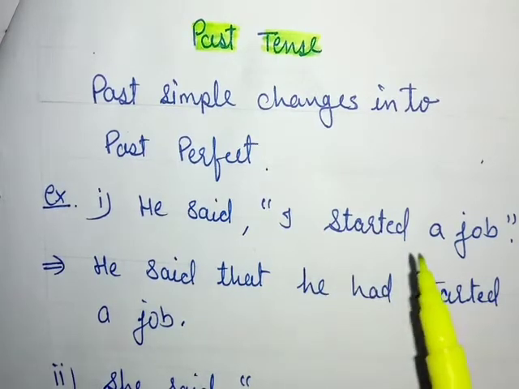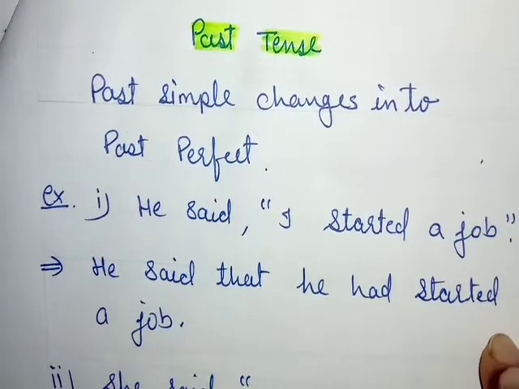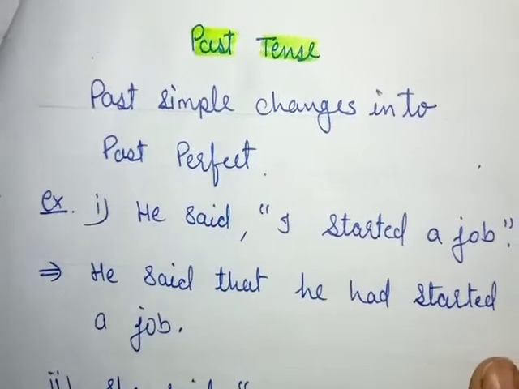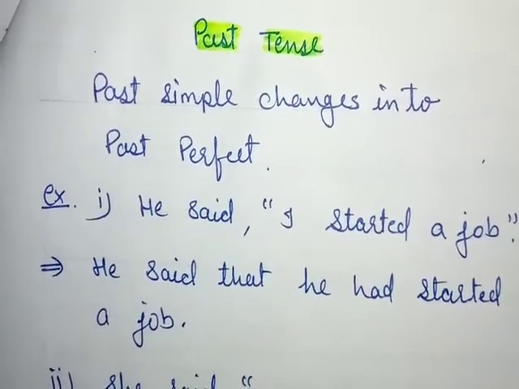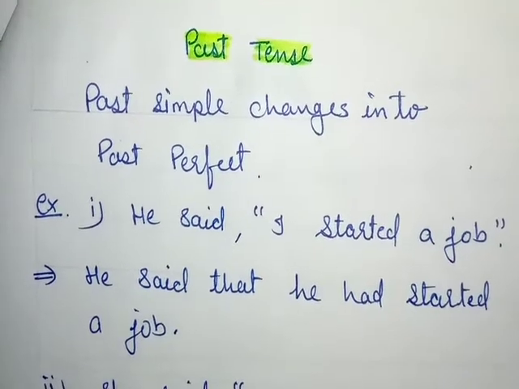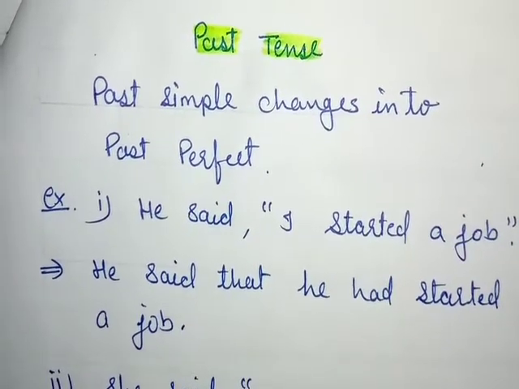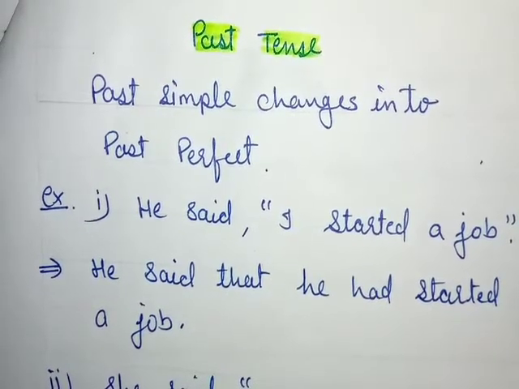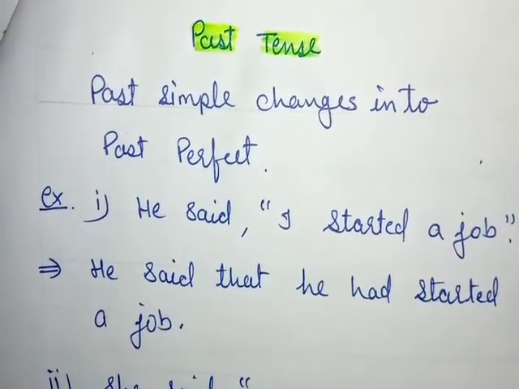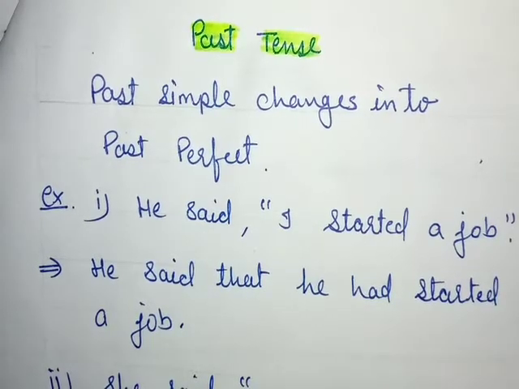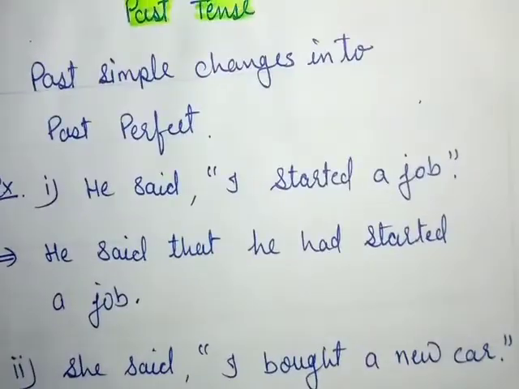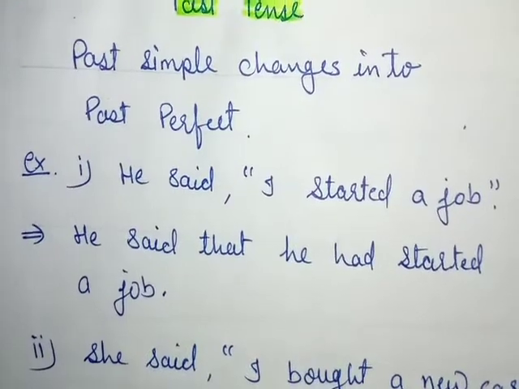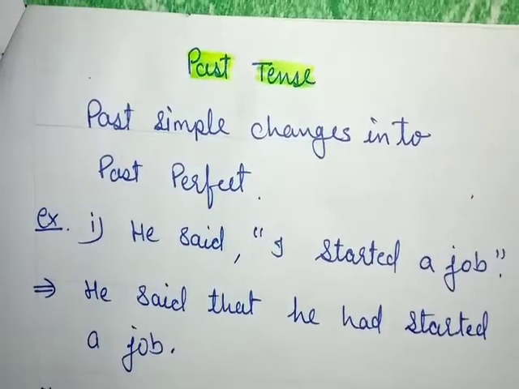Now let's see the past tense sentences in direct narration. How will it change? And once again I would like to tell you, besides tenses, the direct narration will change into indirect according to types of sentences also. Types of sentences you had learned in earlier classes, like imperative, interrogative, assertive, negative, exclamatory sentences. So how do we change those sentences? We will learn later on. So let's continue with past tense.